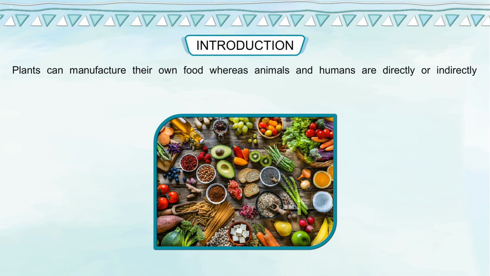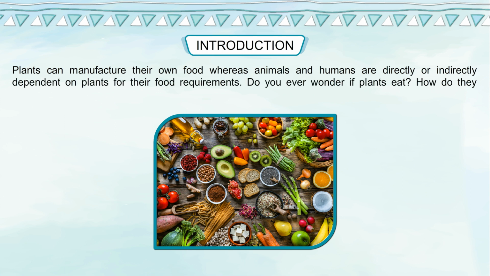Plants can manufacture their own food, whereas animals and humans are directly or indirectly dependent on plants for their food requirements. Do you ever wonder if plants eat? How do they grow? Plants also need food to survive and grow. Mode of nutrition in plants.